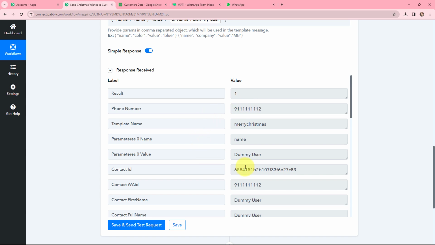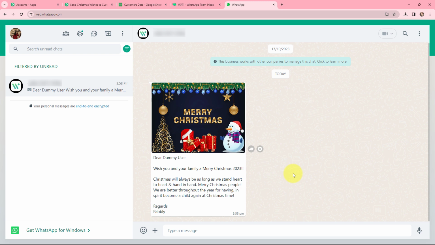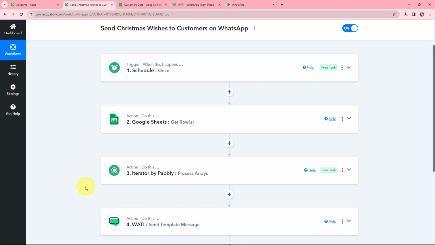I'm going to take you to the WhatsApp message as well. Here you can see the WhatsApp message that will be sent to my customers on Christmas, that is 25th of December at 10 a.m. After dear, you can see the name of the customer. Here is the Christmas wish and here goes the regards. That means an automated WhatsApp message will be sent to my customers on Christmas. So this automation and integration is a successful one. An automated Christmas wish will be sent to my customers on the day of Christmas at 10 a.m.